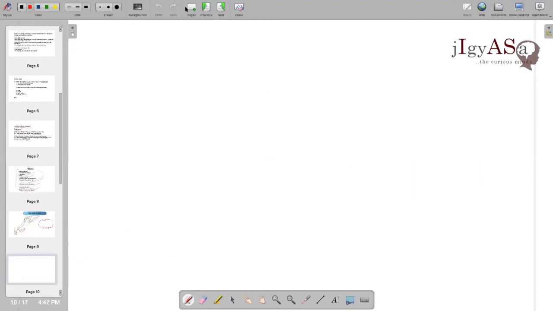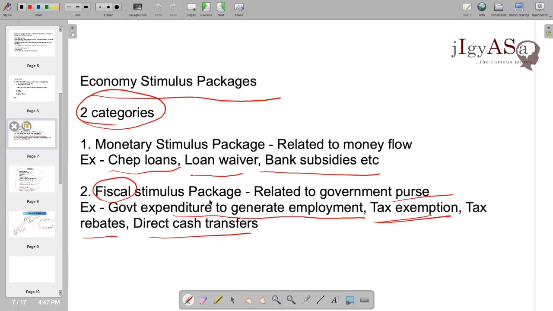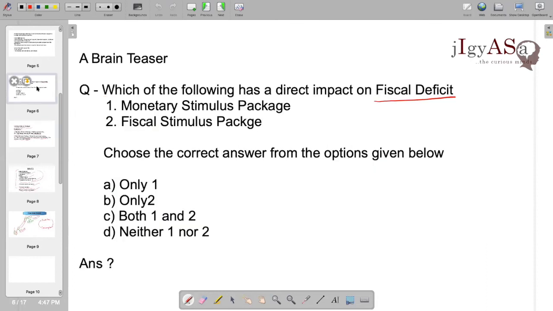Now coming back to that question, since we have understood in this slide that a fiscal stimulus package is related to the direct government purse, the government's earning, which of them should affect the fiscal deficit? What is fiscal deficit? It is a very simple concept. Government's earning and government's expenditure. The difference between them is the fiscal deficit in very basic and crude language.